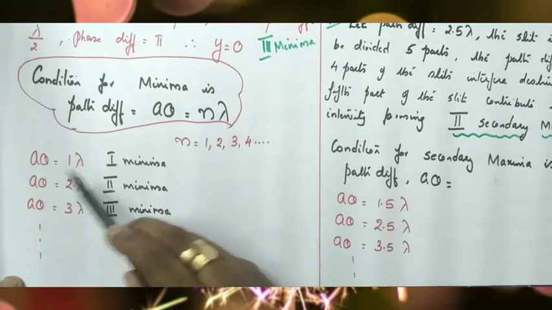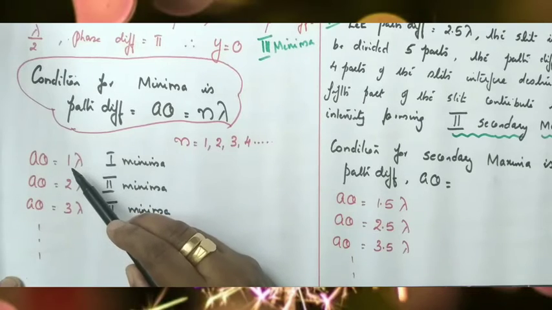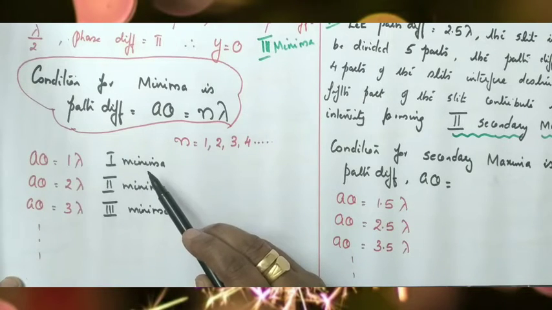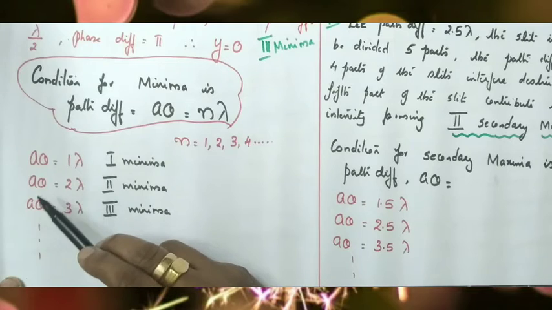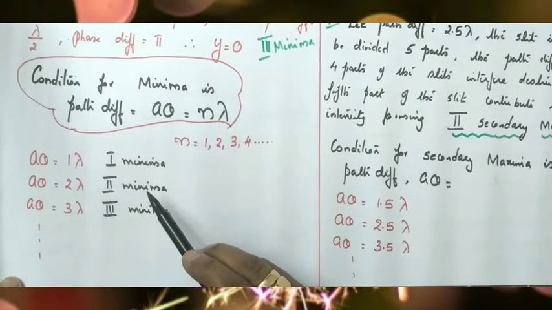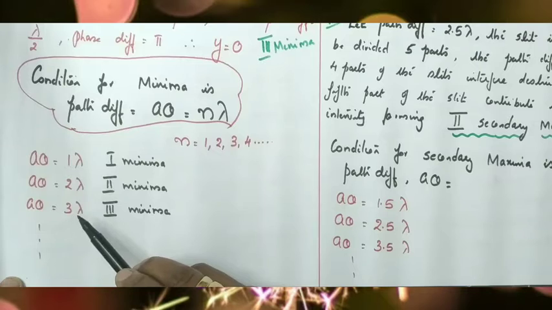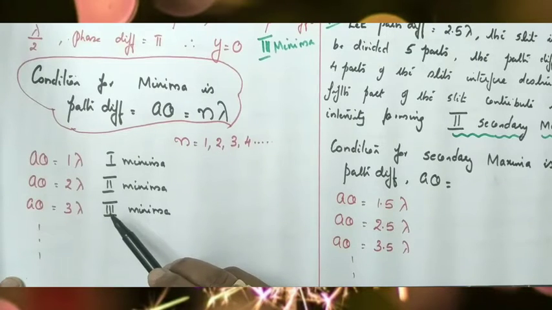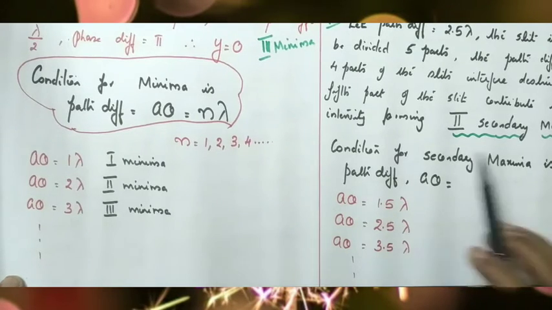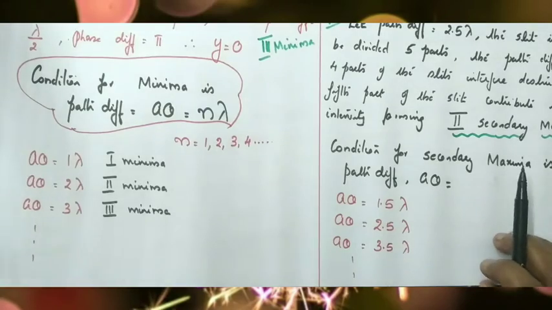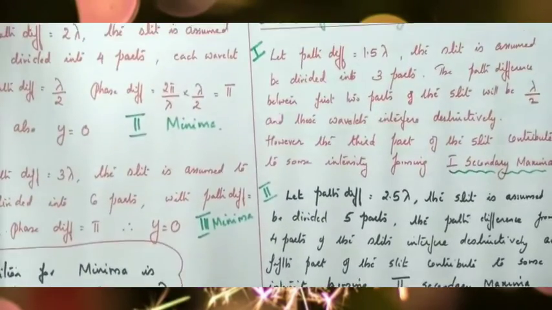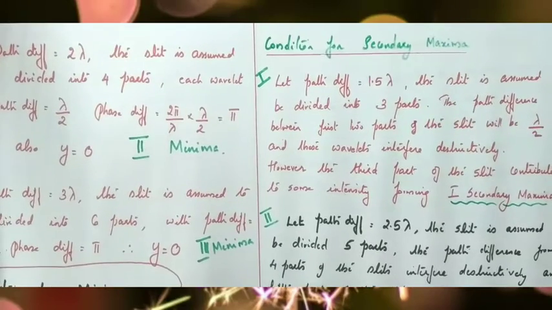If n equal to 1, a sin theta equal to 1 lambda, that is the condition for first minima. If n equal to 2, a sin theta equal to 2 lambda, second minima. If n equal to 3, a sin theta equal to 3 lambda, third minima, and so on. Now, we can derive the condition for secondary maxima.